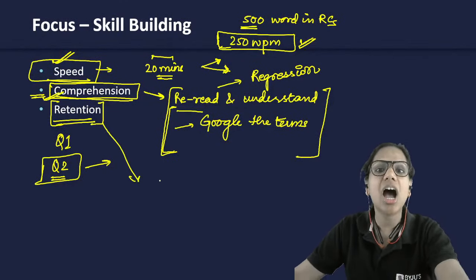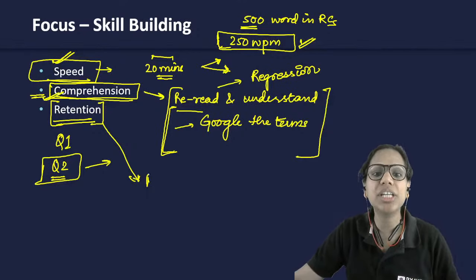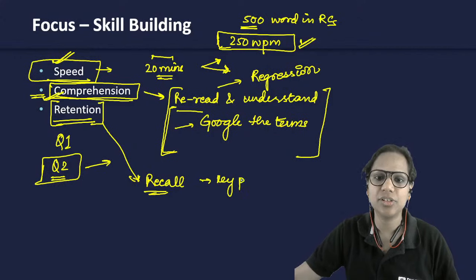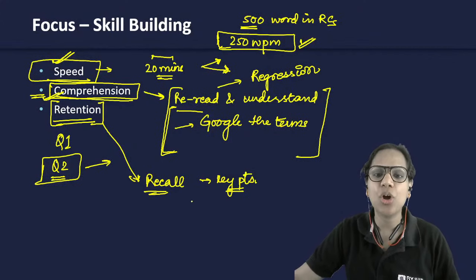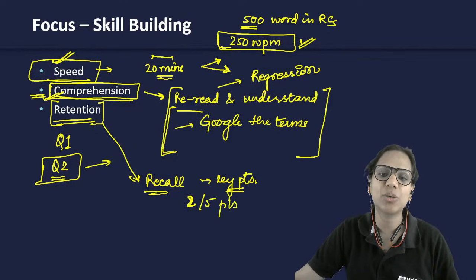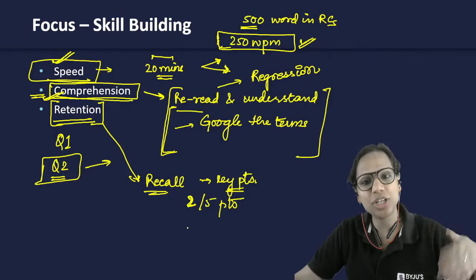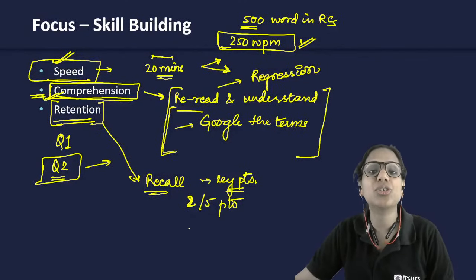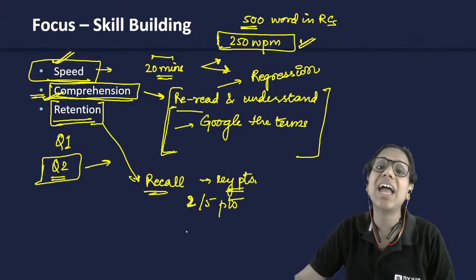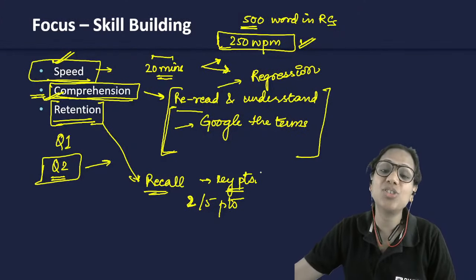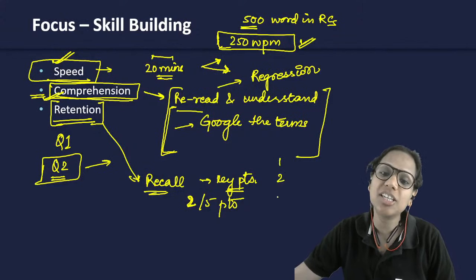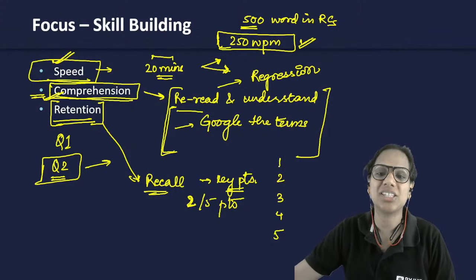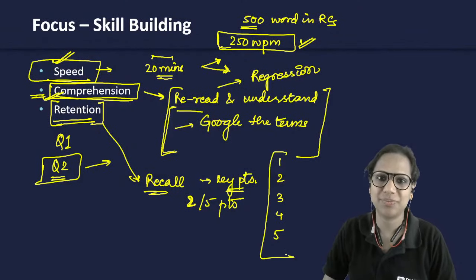For this, after reading an article, try to recall as many key points as you can. Okay, on the first day, maybe you'll be able to recall just 2 out of the 5 points that were there. On the second day, so when you keep on doing this, you improve. Gradually, you are able to recall all the points. And after a while, you're even able to recall in what order these points were listed in the passage. This is where we have to reach.